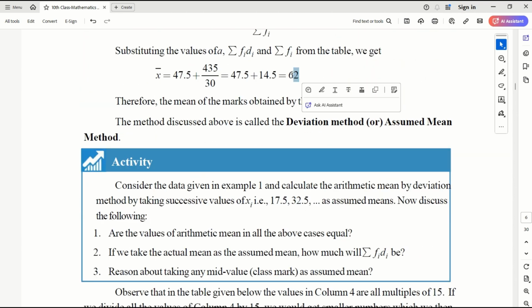Okay, so the average marks obtained by the students is 62.